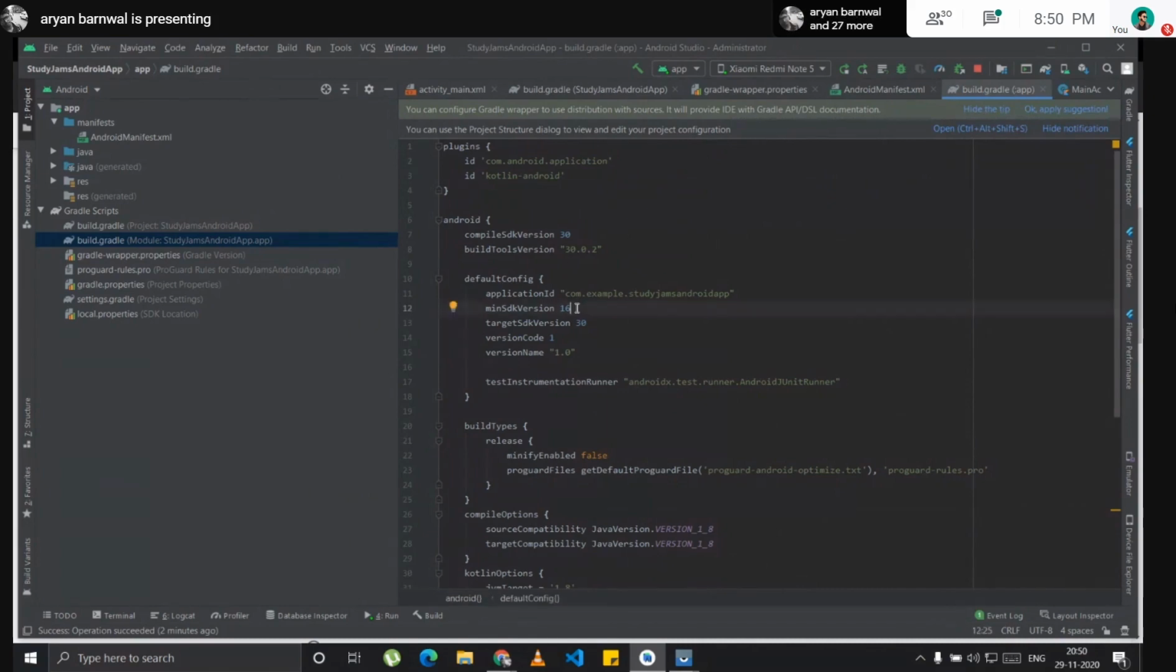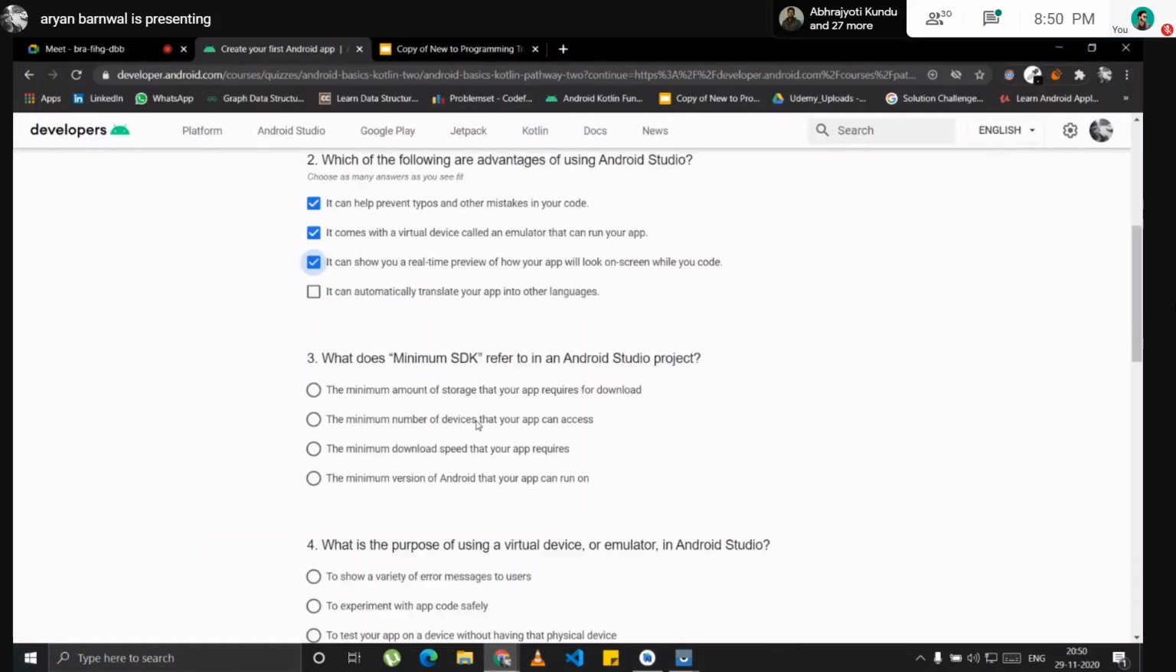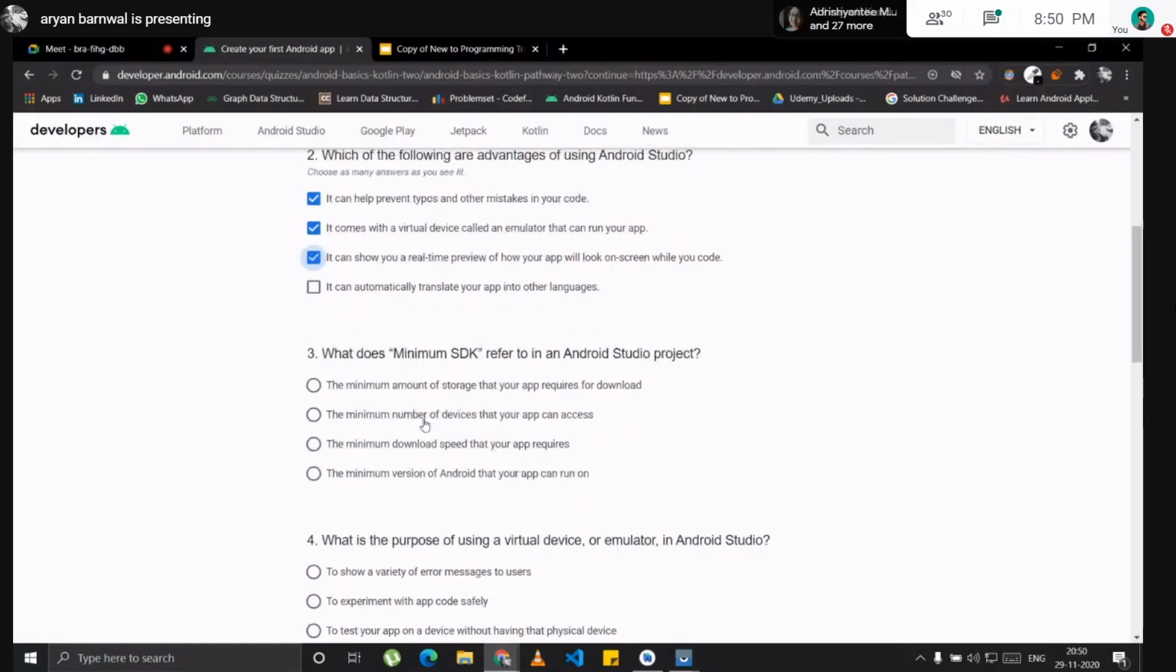But if I do something like minimum SDK version 26, it may not work on a lot of devices which are using Hamburger and Ice Cream Sandwich versions. So I will just leave it there. This is the minimum version of Android that your app can run on.